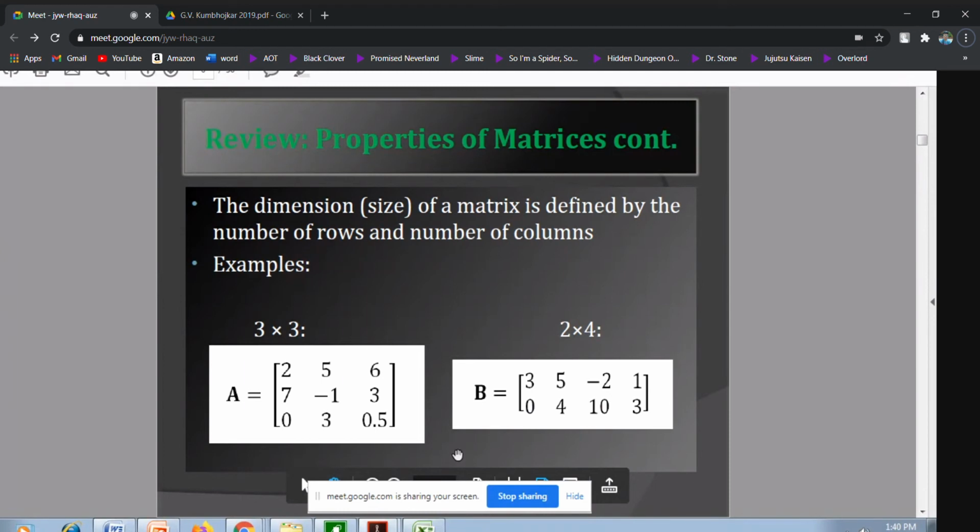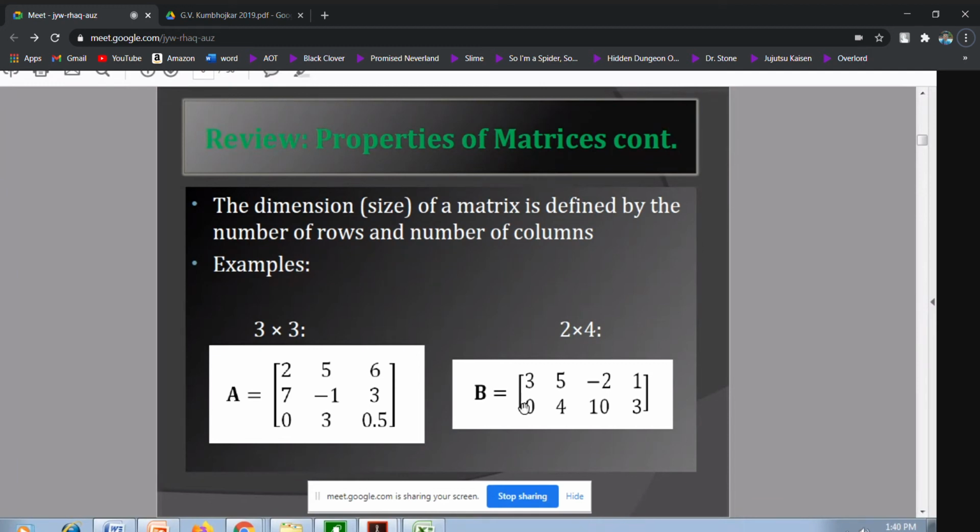Now I want to ask you a question. May I add both of these matrices A and B? May I go for adding A plus B? No, I can't add A and B. Why? Because the number of rows and columns are different.